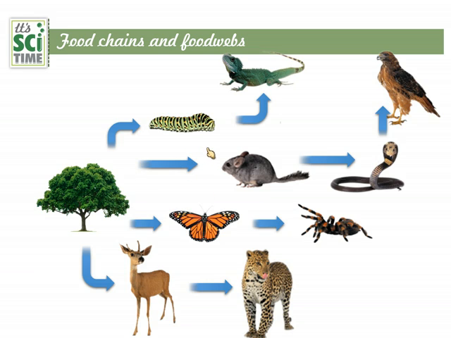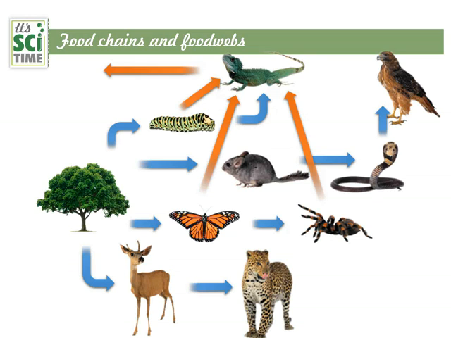Relationships and interrelationships. Let's find some interrelationships here. As an example, the butterfly is eaten by the lizard, right? It is in a different food chain, but that is connected to another food chain. Also, the lizard eats the caterpillar, and the lizard eats spiders. The lizard eats many, and therefore there are some interrelationships. These food chains are linked. Also, the lizard is eaten by an owl here. This is joined into another food chain, and the owl eats the butterfly.